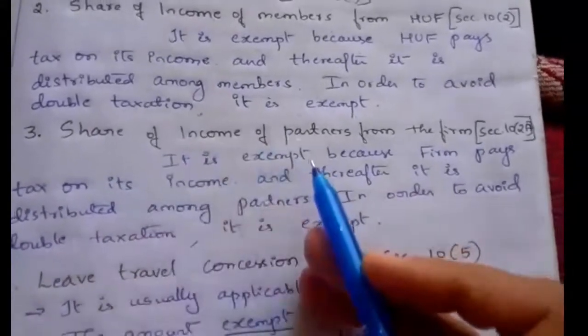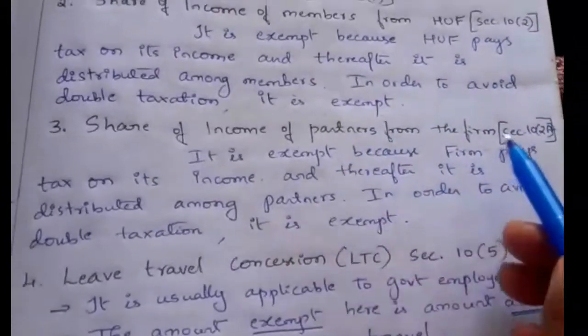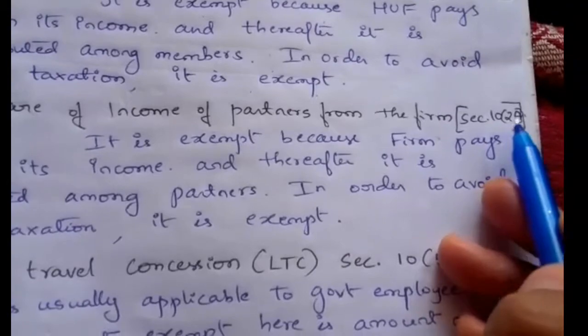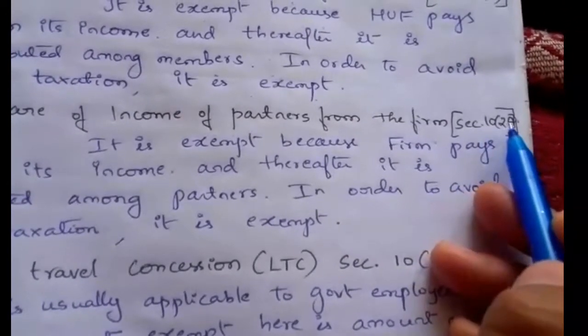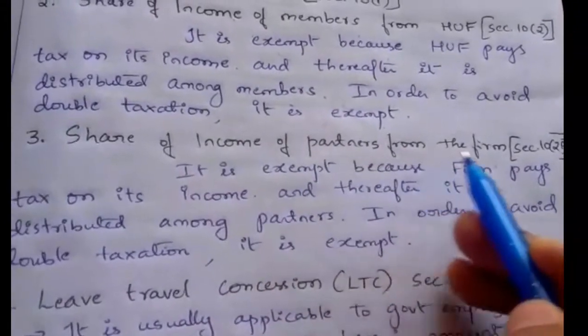Third one is share of income of partners from the firm. So this is similar to the HUF. This is in section 10, subsection 2A. So this is about share of income of partners from the firm.